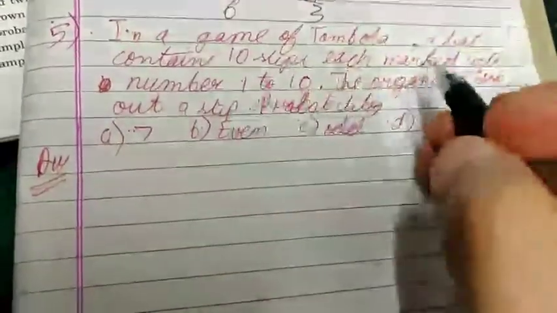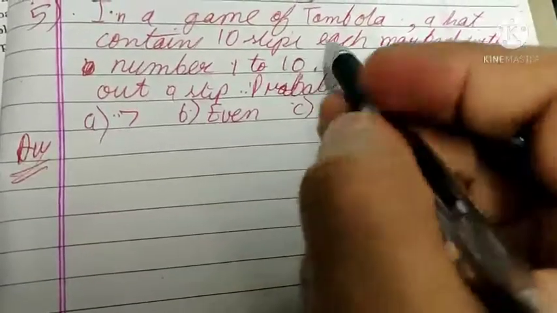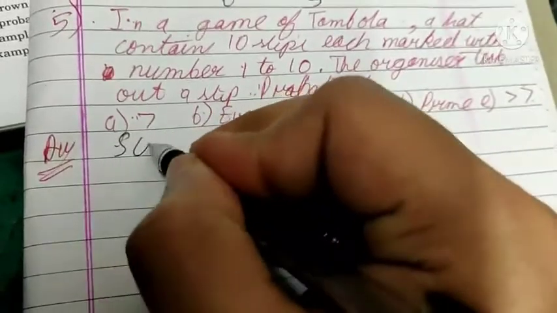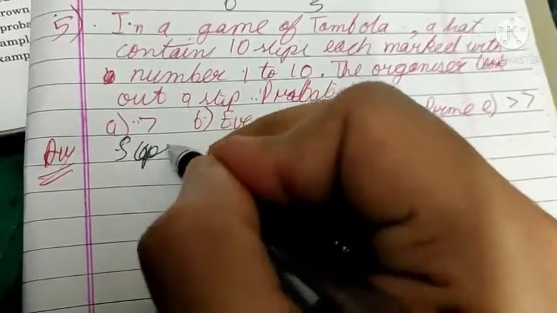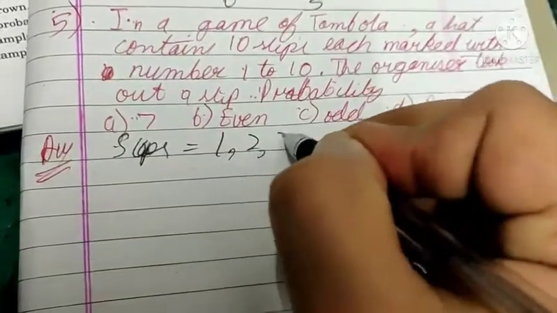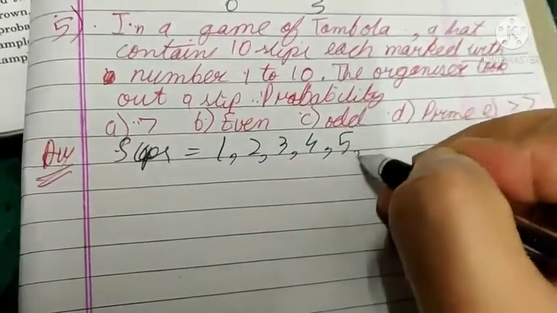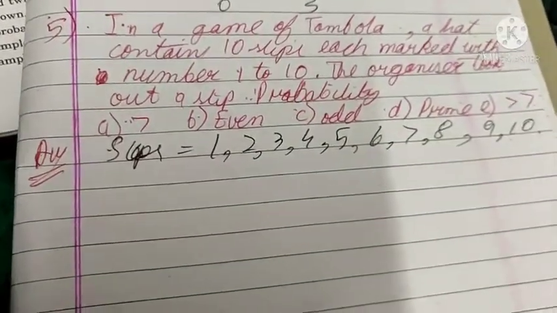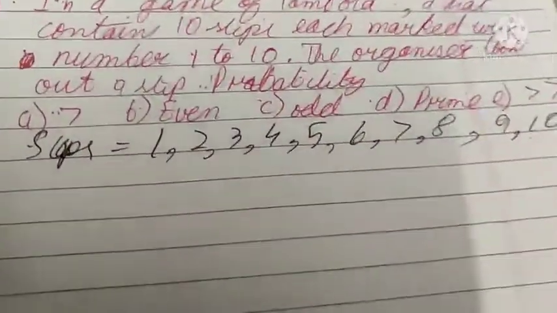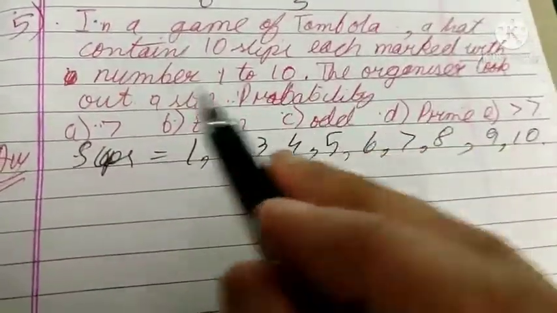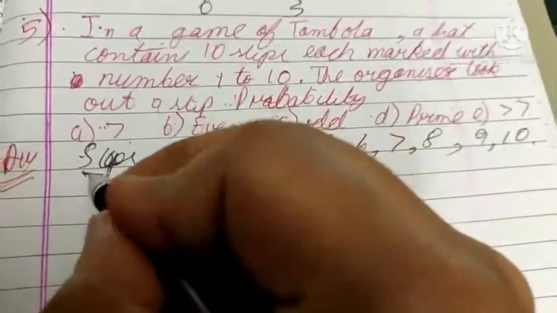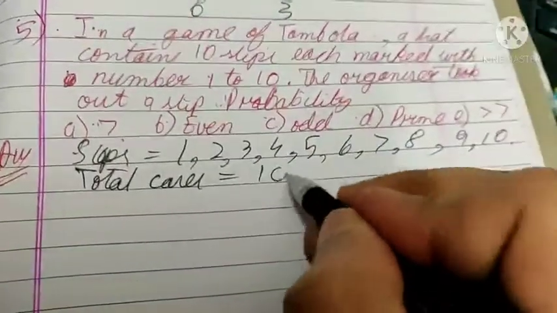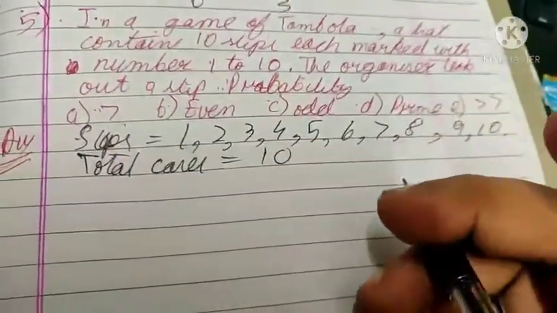Okay. This is our next question here. It says that there is a hat. It contains 10 tambola slips with numbered 1 to 10. See, so what are the slips? 1, 2, 3, or a 4 numbered, or a 5 numbered, 6 numbered, 7 numbered, 8 numbered, 9 numbered, or 10 numbered slip. The organizer took a slip at random and we have to find the probability that it is a 7. So total cases are 10 cases. If you pick up, there are total slips 10, so 10 are the cases total.